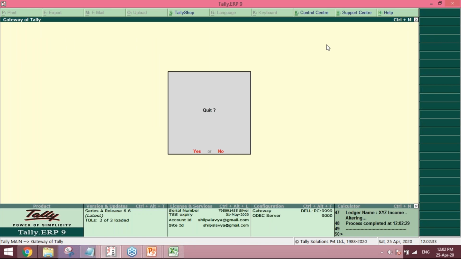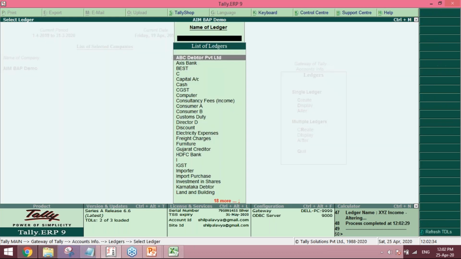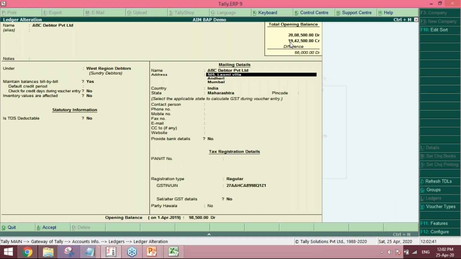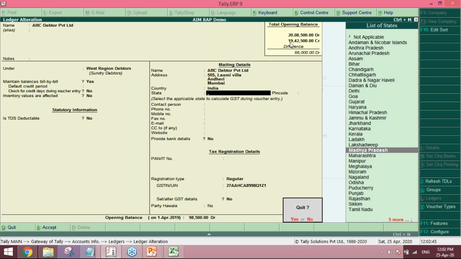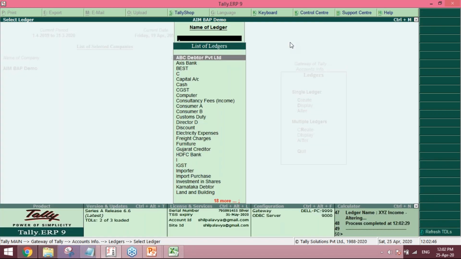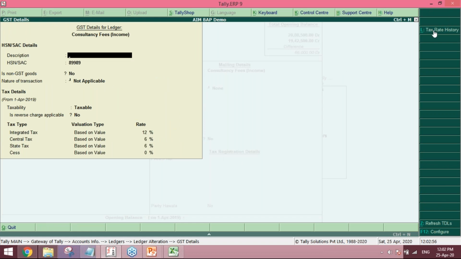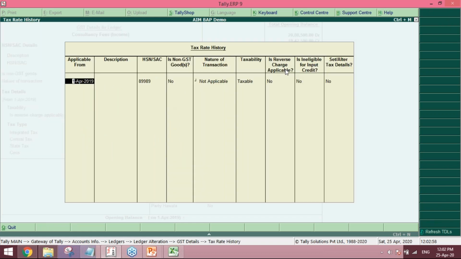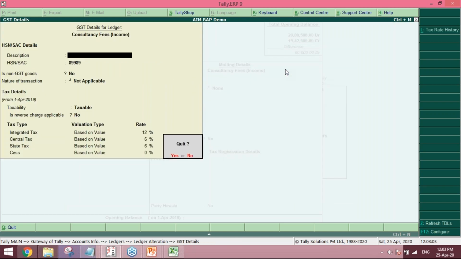Okay. So now you can see here, I will go to ABC Data Private Limited. See, the Vileparle address has been changed to Andheri, what I just changed right now, Lakshmi Villa Andheri. Also we will go to consultancy income. See, the GST rate has been modified to 12%. So this was with the effect from the beginning, 1st April 2019, it got changed to 12%.